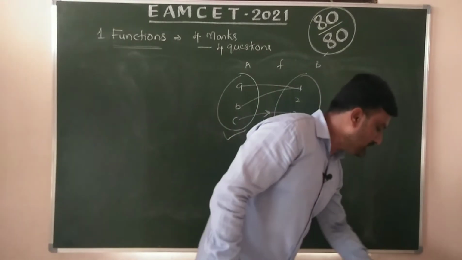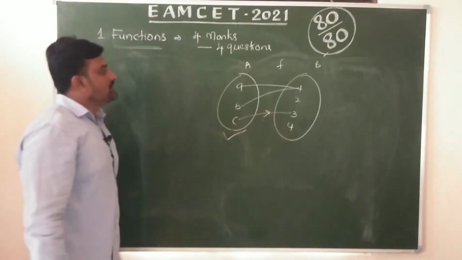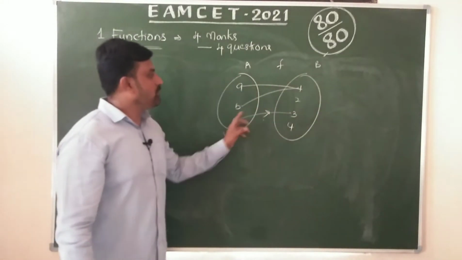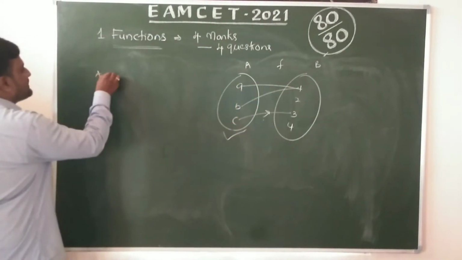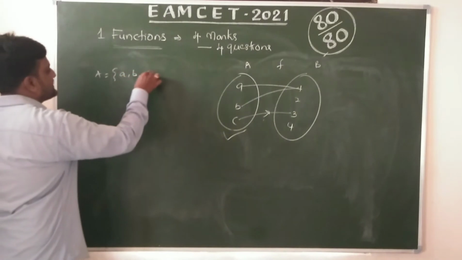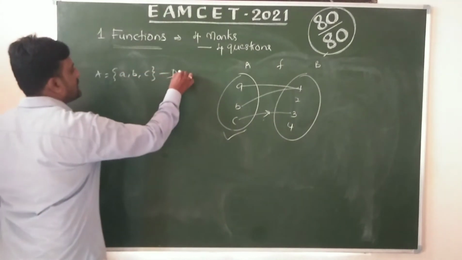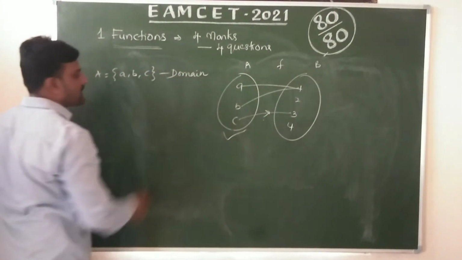Now in this function, the elements which participated, A, B, C, the elements here, A equals what? A, B, C. Now these are nothing but the domain.